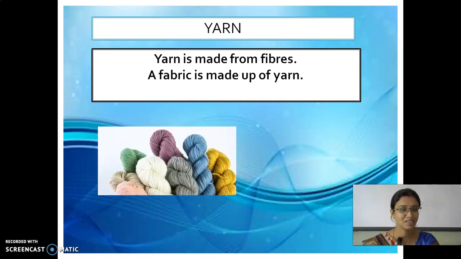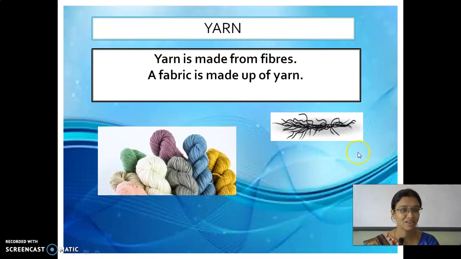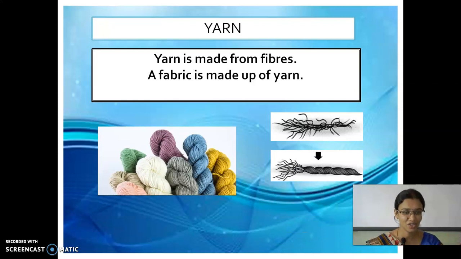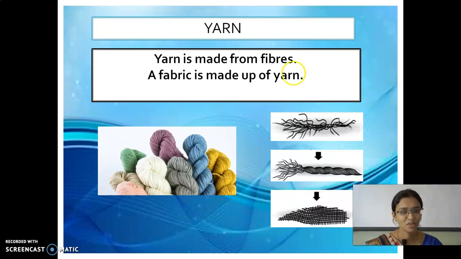Okay, so see here, this is yarn, a thread-like structure. The first figure here denotes the fiber. The fibers are twisted or spun to make yarn, and then the yarn is made into cloths by the method of weaving or knitting. Nowadays weaving and knitting are done in industries. So from fiber we get yarn, and the next stage is fabrics or cloths.